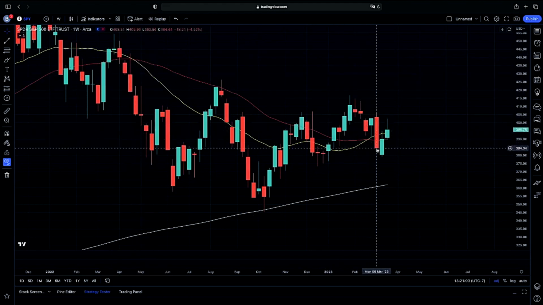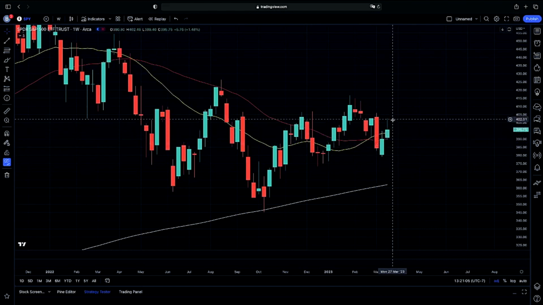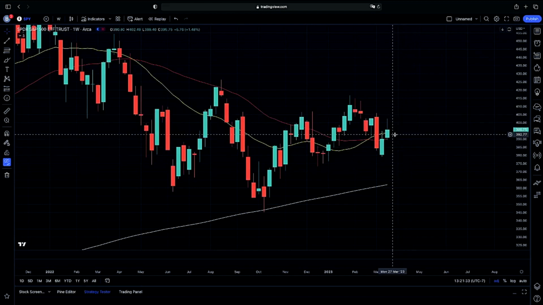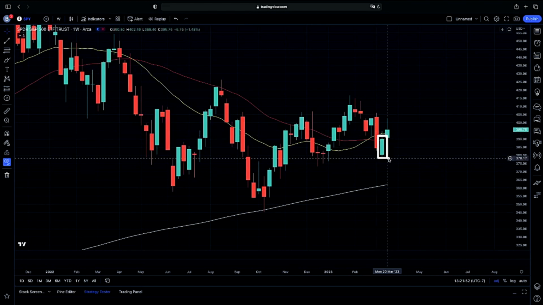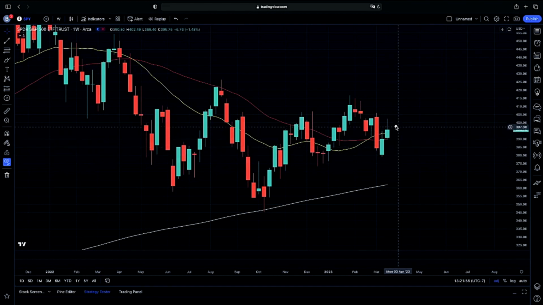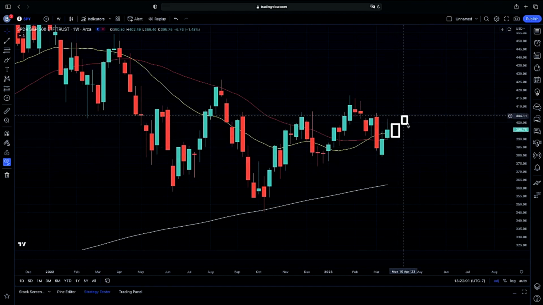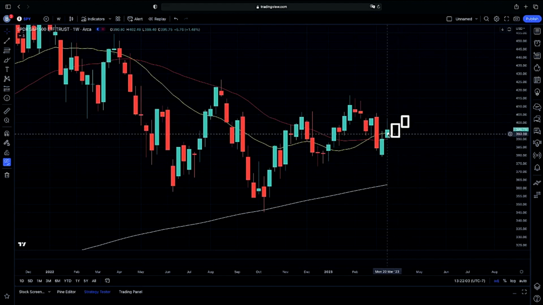So again, we are now looking to see if we can possibly get bullish momentum above our 20 and our 50 weekly moving average. If that does happen, we will have amazing swings here, an amazing confirmation to the upside. The reason why it was very important for us to close above our 20 and our 50 weekly moving average is because we got a rejection just below our 20 weekly moving average, which could have given us a continuation on that rejection. And so now we are looking to see if we will possibly get that bullish candle structure set up above our 20 weekly moving average.